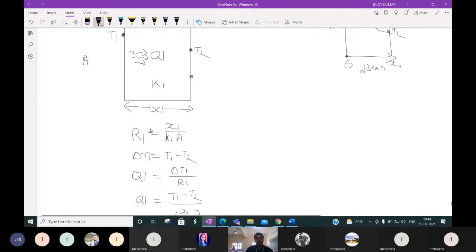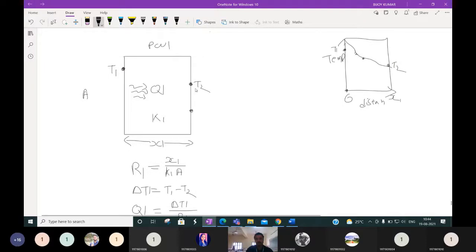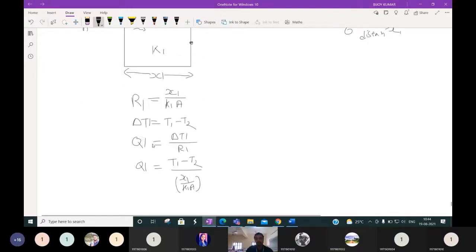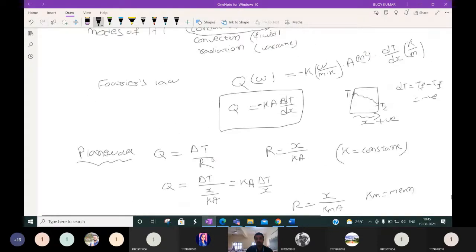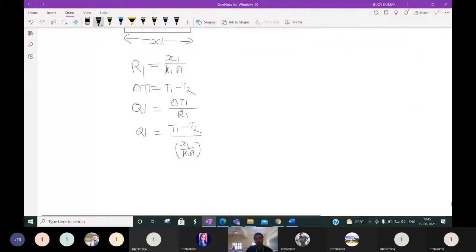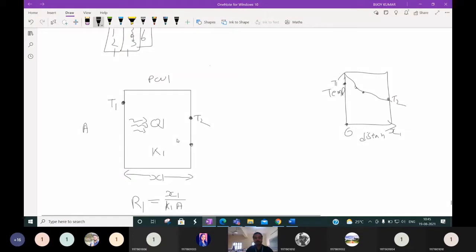Then R1 is what? Resistance to heat transfer in this wall. It will be x1 by k1, because k is constant here, whatever the k value is. Delta T is what? Overall temperature difference, T1 minus T2. Then Q1 is what? Amount of heat transfer. We know that it is nothing but delta T by R. For plane wall, we already derived this one. So delta T1 means T1 minus T2, R1 means x1 by k1 A. I think this is easy till now what we discussed. This is about plane wall.